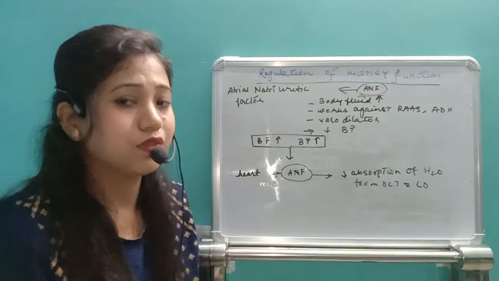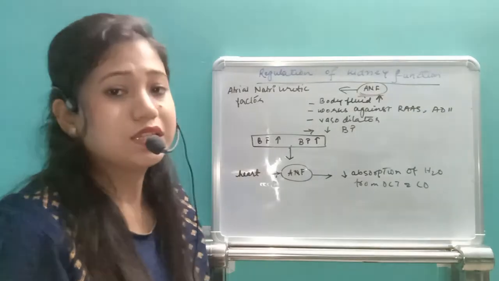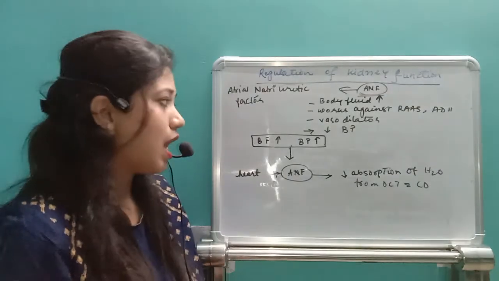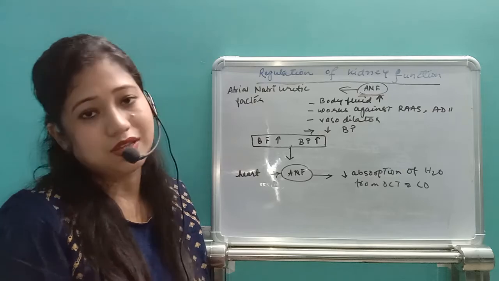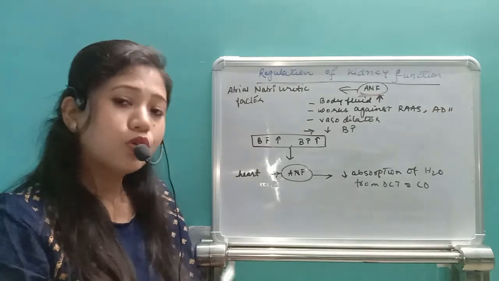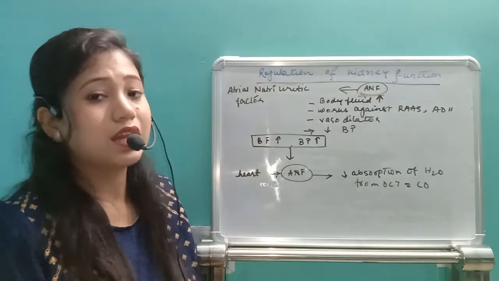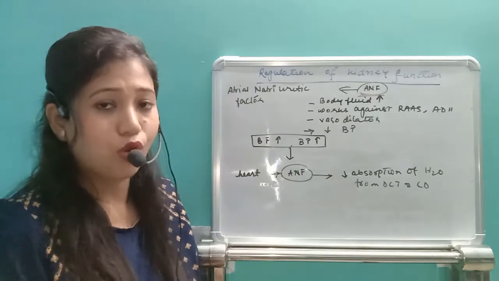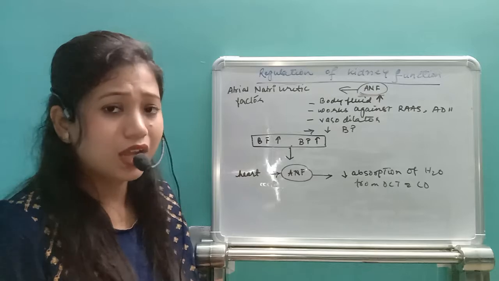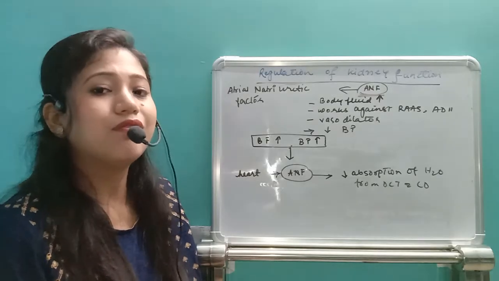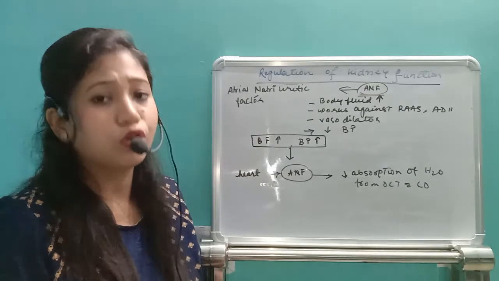And that's how it will once again decrease the blood pressure, as it is also acting as a vasodilator, so that both this ANF as well as the RAS and the ADH hormone, all of them will check whether our body fluid level is maintained normal or not.